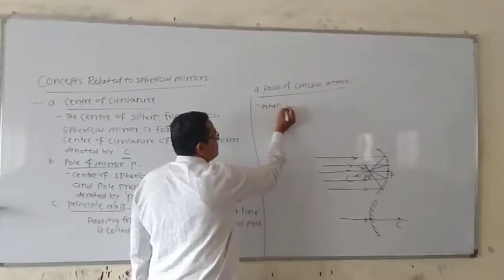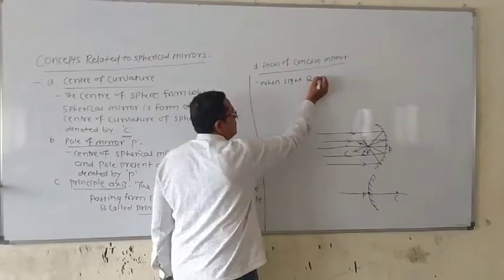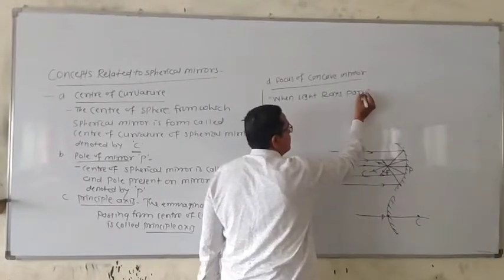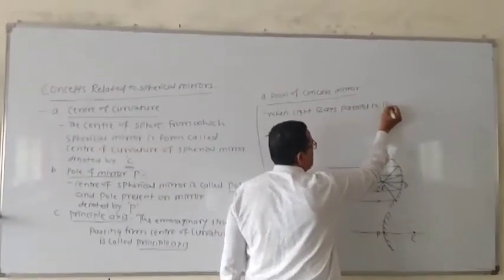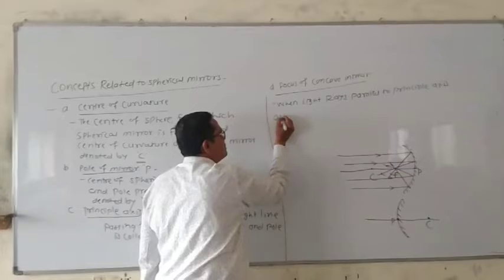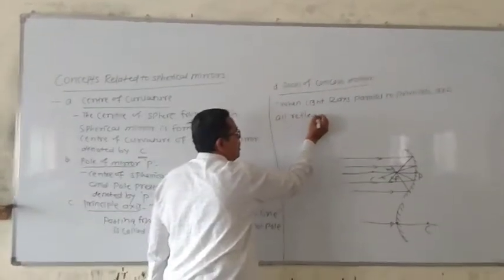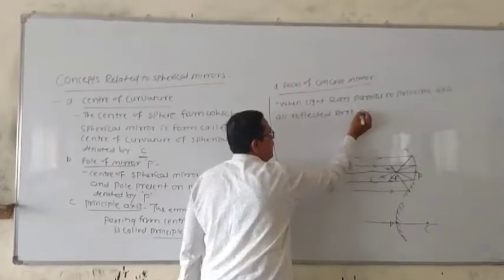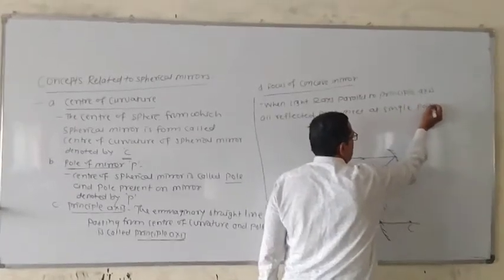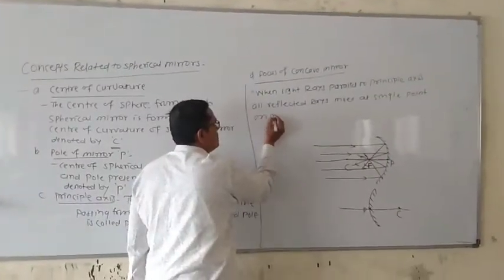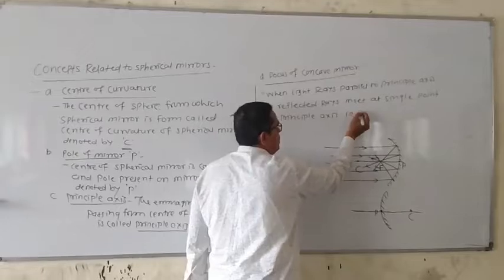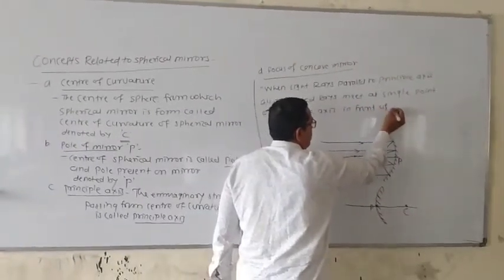When light rays parallel to the principal axis reflect, all reflected rays meet at a single point on the principal axis in front of the mirror.